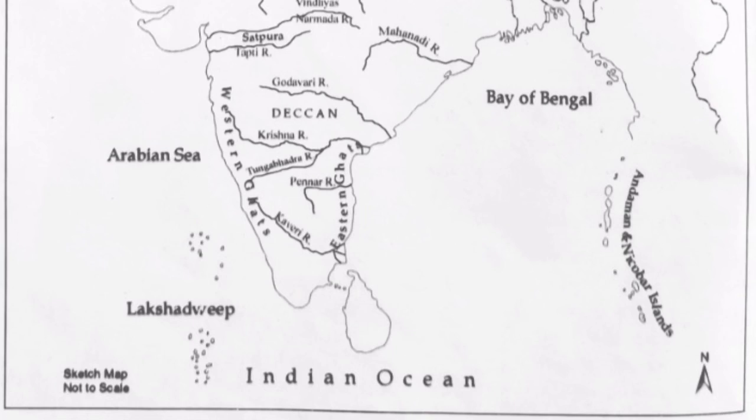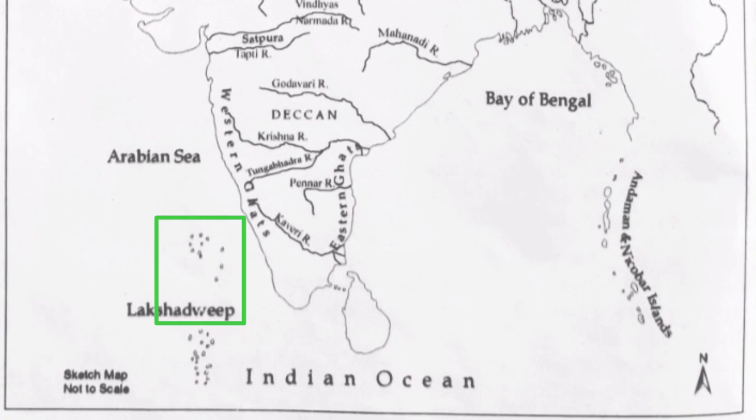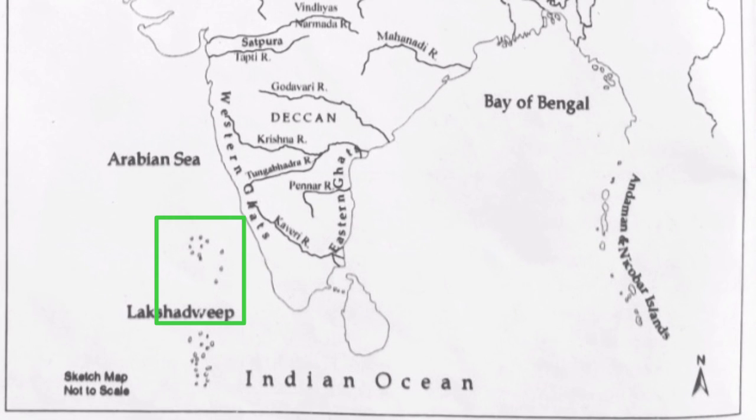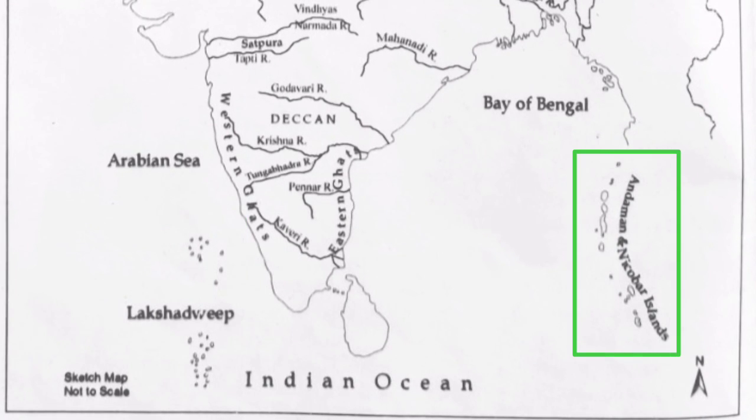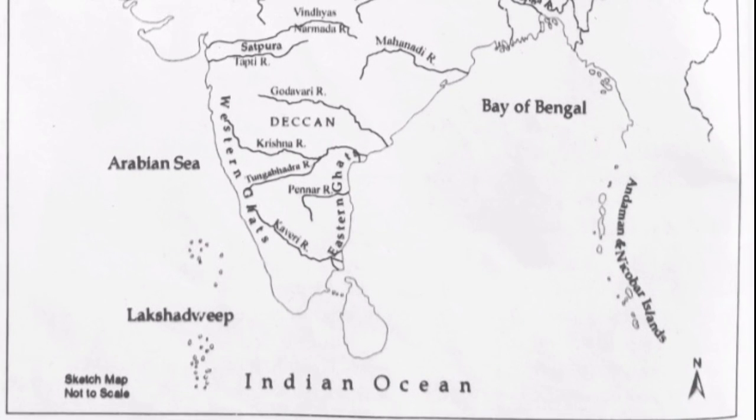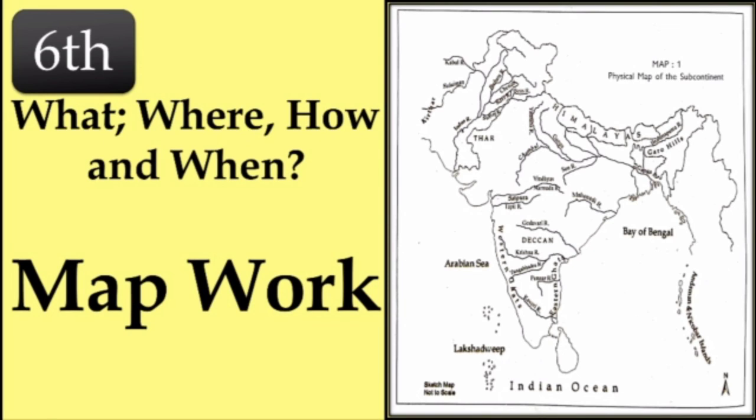Now see Indian island groups. So Indian island groups are Lakshadweep, here it is located in the Arabian Sea, and Andaman and Nicobar Islands. So children, here we have done this entire map work which is given in your chapter number 1 of history, What, Where, How and When. And again I'm telling you, map work requires practice. Take your own map, keep watching the video, take pencil and eraser and keep doing the practice. Thank you.